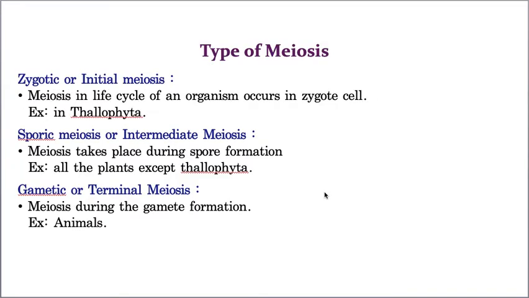There are three types of meiosis. Zygotic meiosis means meiosis in the life cycle of organisms occurs in the zygotic cells, for example thallophyta. Sporic meiosis means meiosis takes place during spore formation. And the meiosis which takes place during gamete formation is called gametic or terminal meiosis. So these are the three types of meiosis, students.